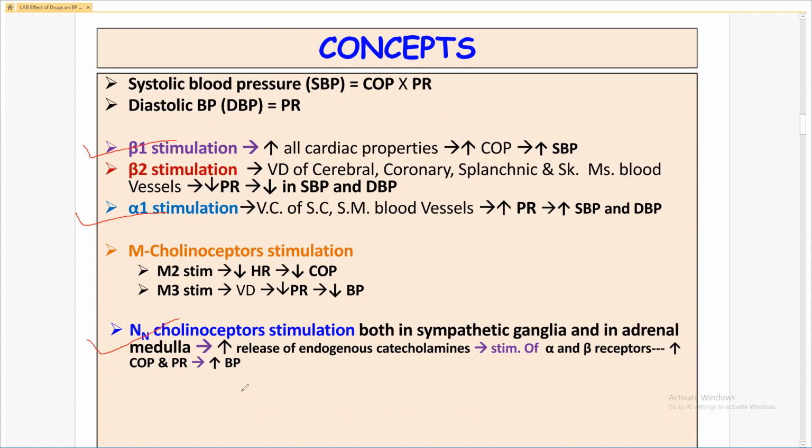These three stimulation increase the blood pressure, while beta 2 stimulation decreases the blood pressure, and muscarinic cholinergic receptor stimulation M2 and M3 decreases the blood pressure. This difference you have to remember.